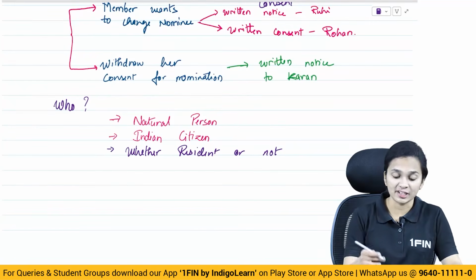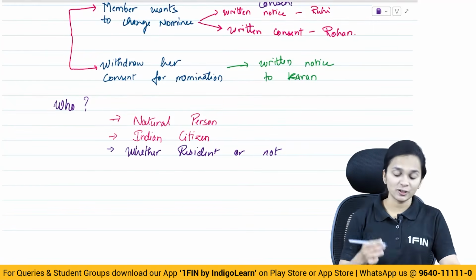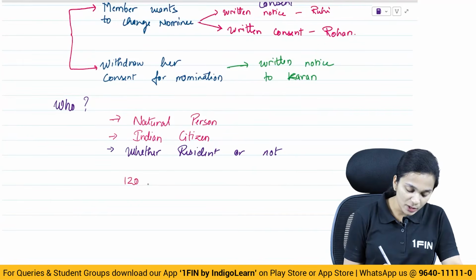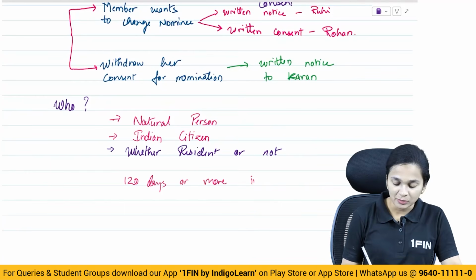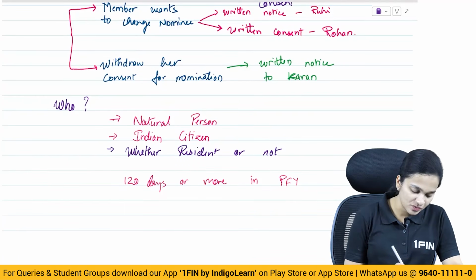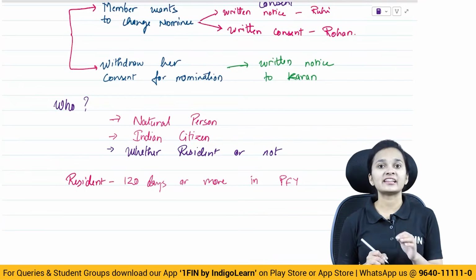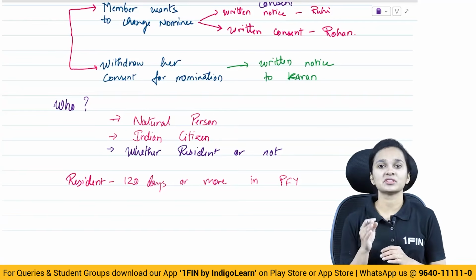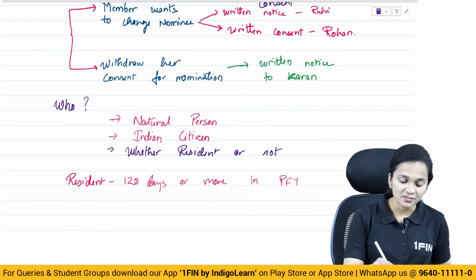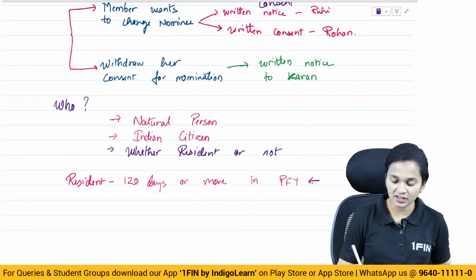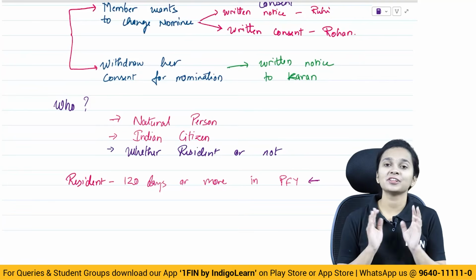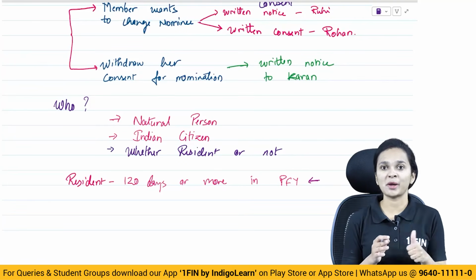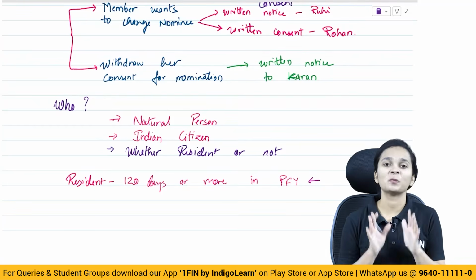And when I talk about residential status, who is said to be a resident of India? A person who has stayed for 120 days or more in the immediately preceding financial year. So a resident is basically a person who has stayed in India for 120 days or more in the immediately preceding financial year. However, this residential status condition is not mandatory, it is optional. So what did we understand? We've now understood who is eligible to become a member and a nominee in case of a one person company.